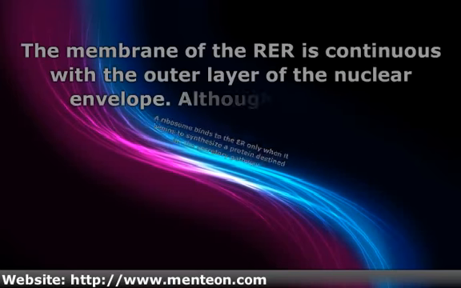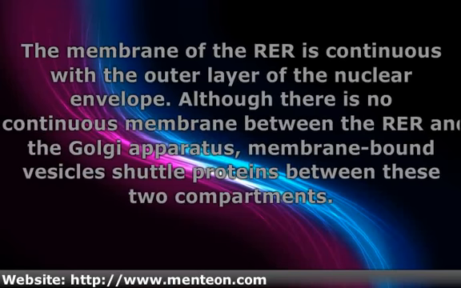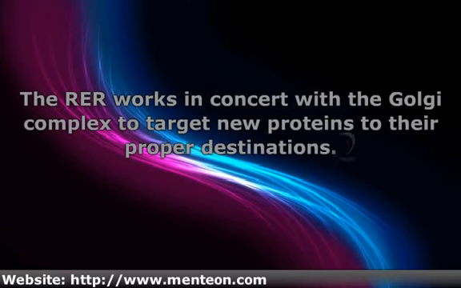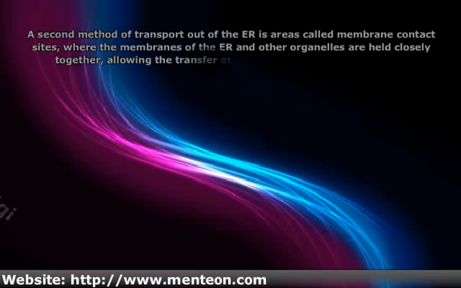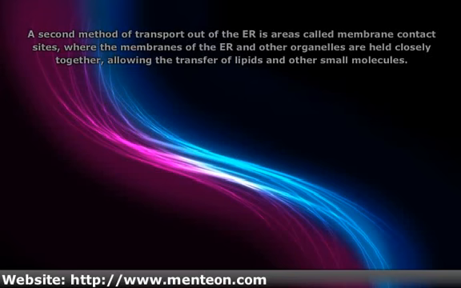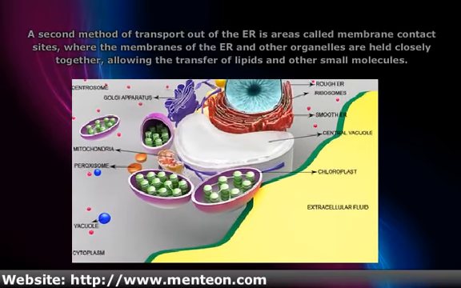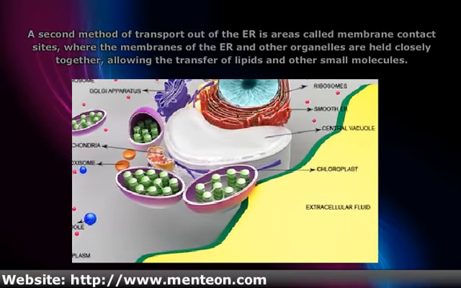The membrane of the RER is continuous with the outer layer of the nuclear envelope. Although there is no continuous membrane between the RER and the Golgi apparatus, membrane-bound vesicles shuttle proteins between these two compartments. The RER works in concert with the Golgi complex to target new proteins to their proper destinations. A second method of transport out of the RER is areas called membrane contact sites, where the membranes of the ER and other organelles are held closely together, allowing the transfer of lipids and other small molecules.